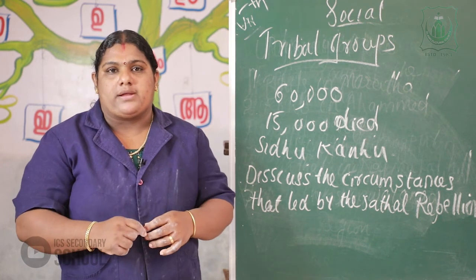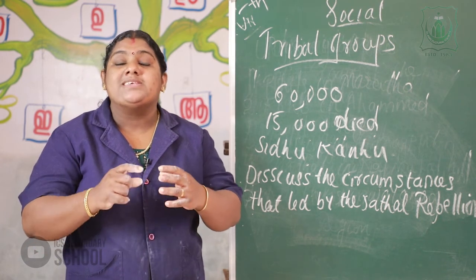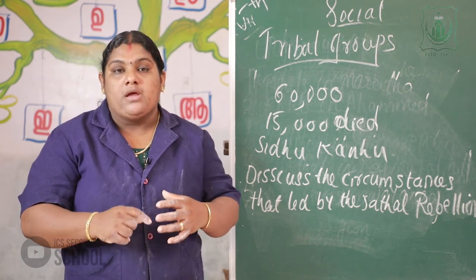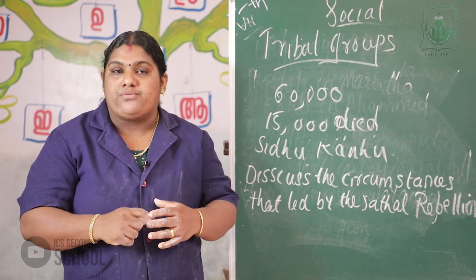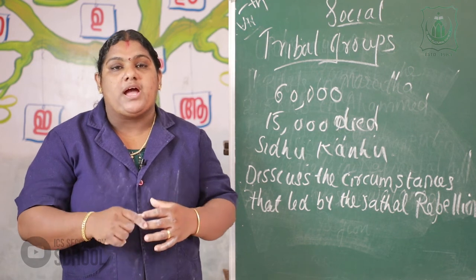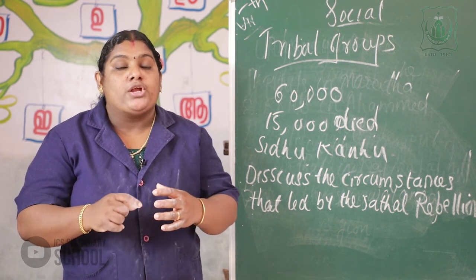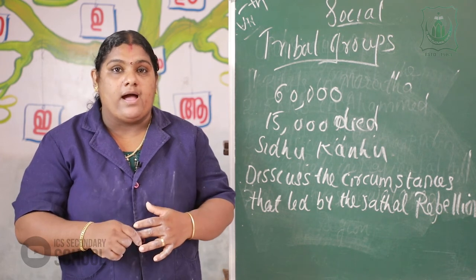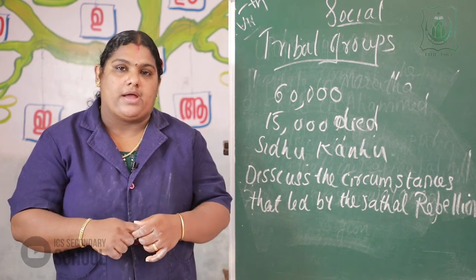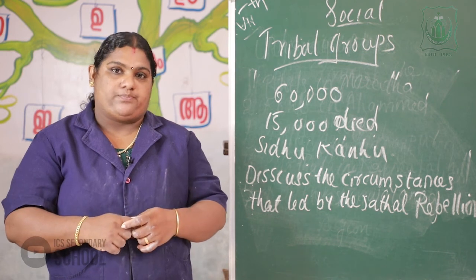Some of them are Raja Chet Singh of Awadh, Veerapandya Kattabomman of Tirunelveli, Maruthu Pandyan of Shivaganga, Pazhassi Raja of Malabar, Kittur Channamma in Karnataka, and Veluthambi Dalava in Thiruvananthapuram.